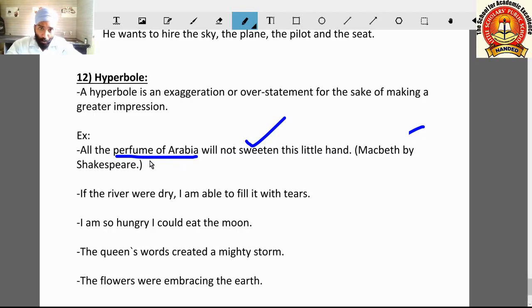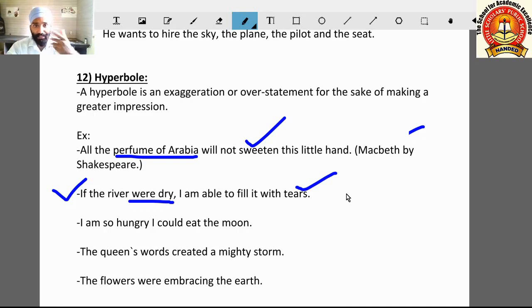So this is hyperbole. If the river were dry, I am able to fill it with tears. Here, if the river were dry, I am able to fill with tears. Some man is telling here that if the river becomes dry, he will cry and he will fill up the river with tears.